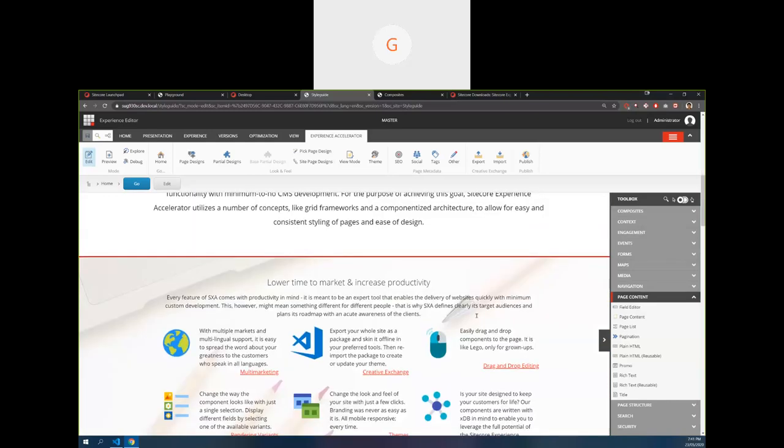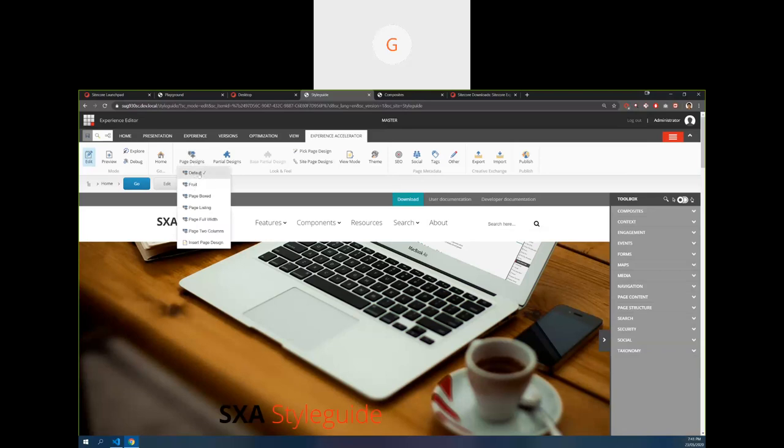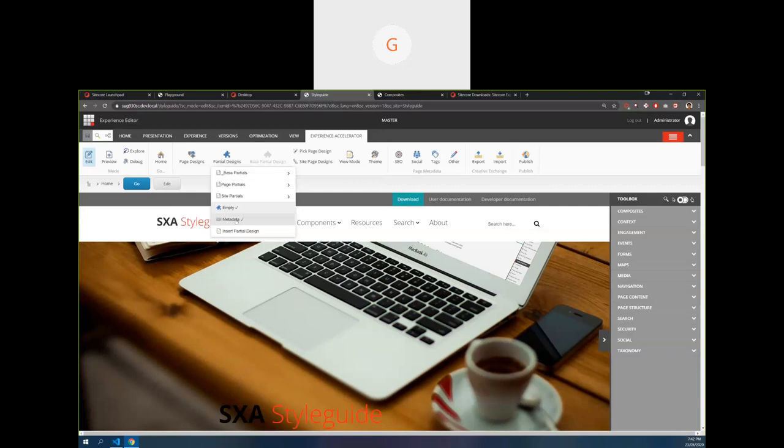But I want to understand what all the components are configured at this level and what all the page designs and partial designs are also configured, right? So if we go to page designs here on top, you notice there is a tick mark on this home template or home page. It is using this default template, default page design. And what are all the partial designs it is using? Now we can go here and we can see what the partial designs are. It is using empty metadata. Also, as soon as we mouse over, we will know what all the components are there.